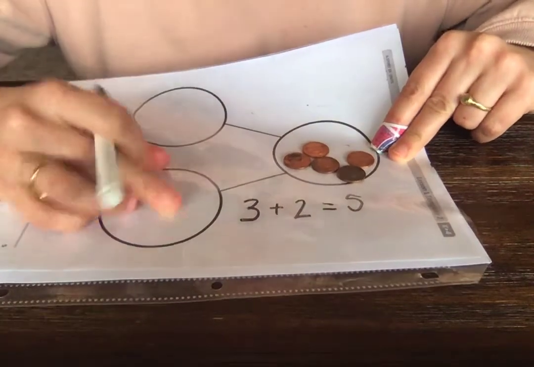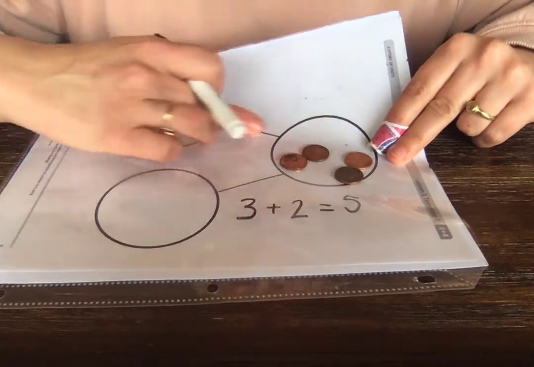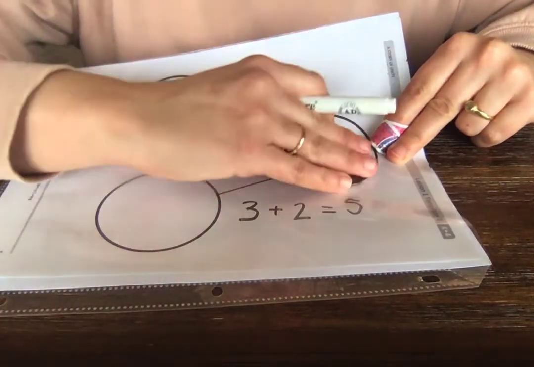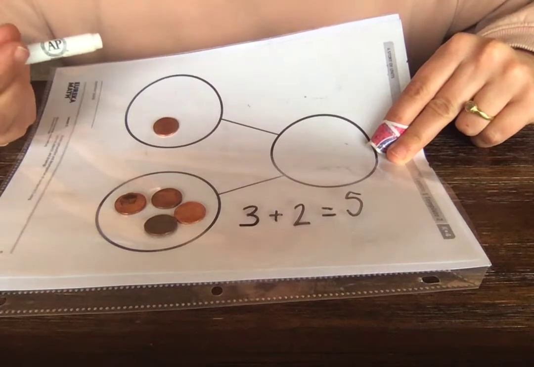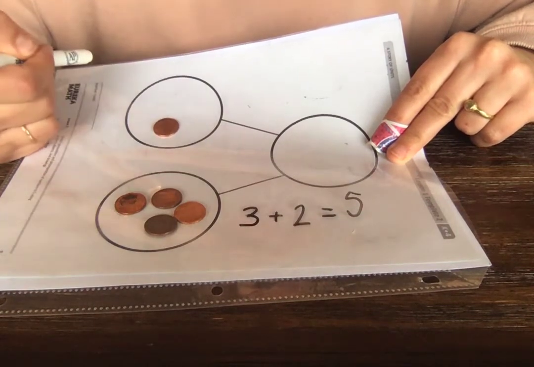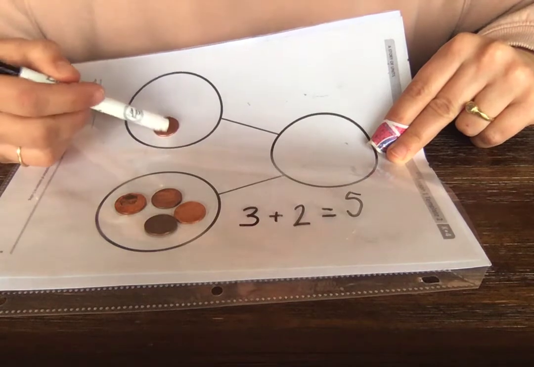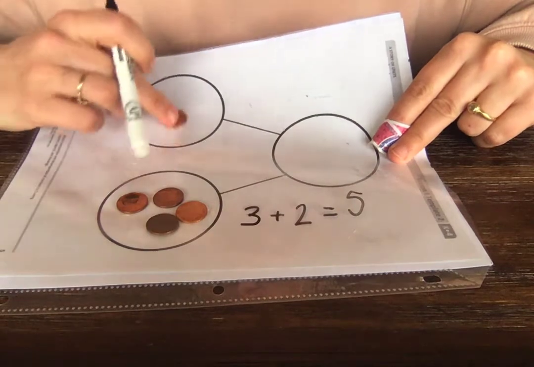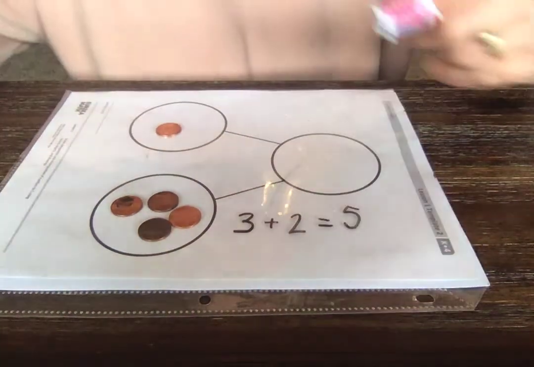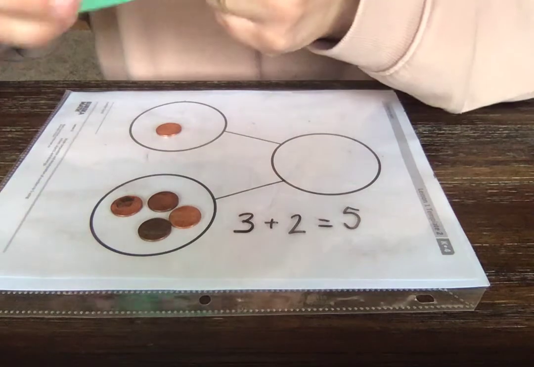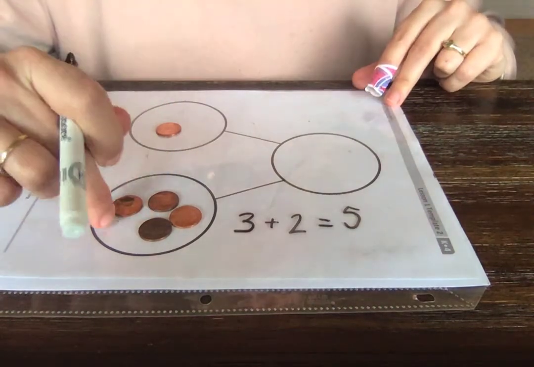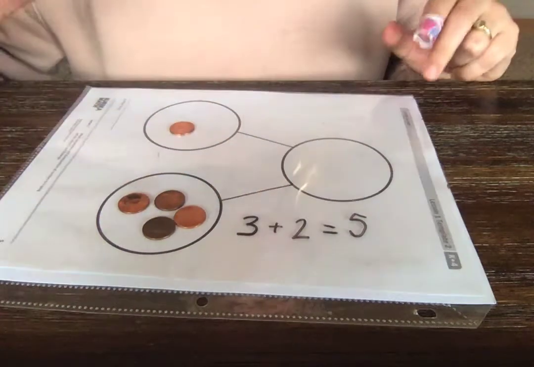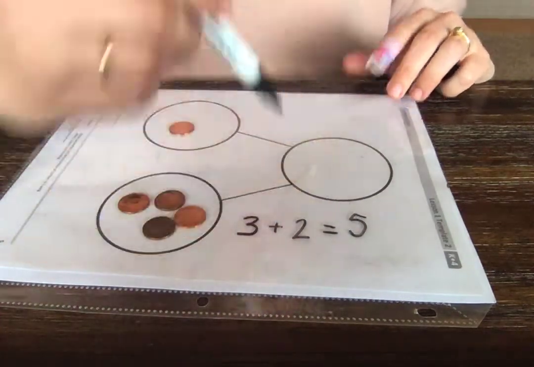Let's do another one together really quickly. I'm going to send this one home this way. And the rest are going to go home this way. Okay, so what would this be? This would be 1 and how many are here? 1 and 4. Right? 1 and 4 make 5. Okay, you're going to write it here.